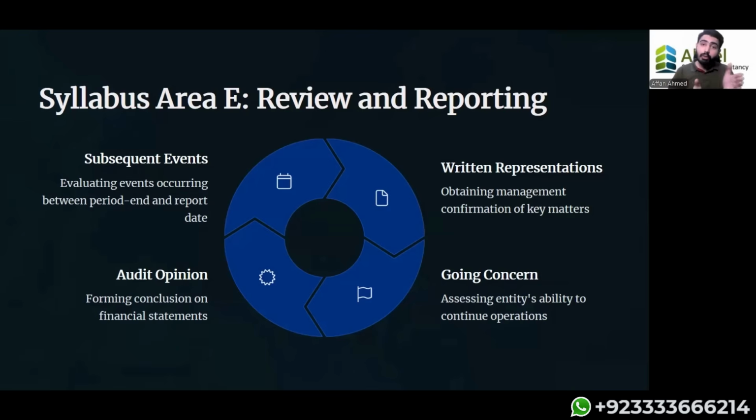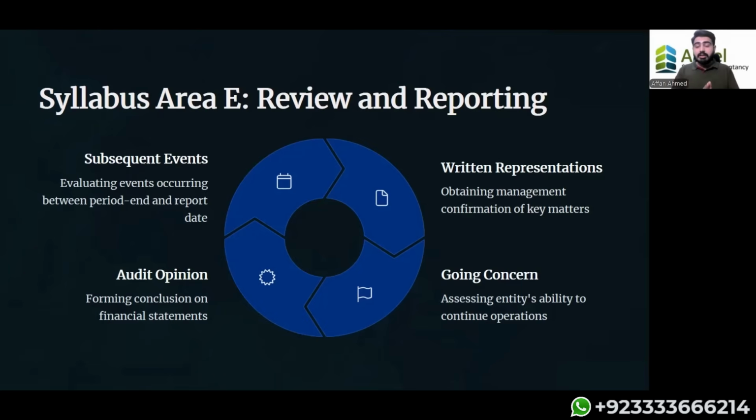But if a company is not a going concern, the financial statements have to change their presentation. Every non-current asset or liability is to be converted into current, because the financial statements are to be made in a way that the company is going to close within the next 12 months. So every non-current liability becomes current, and every non-current asset becomes current because it is to be sold within this particular year. So the presentation of the financial statements is going to change. Hence the auditor has to check the going concern as well.